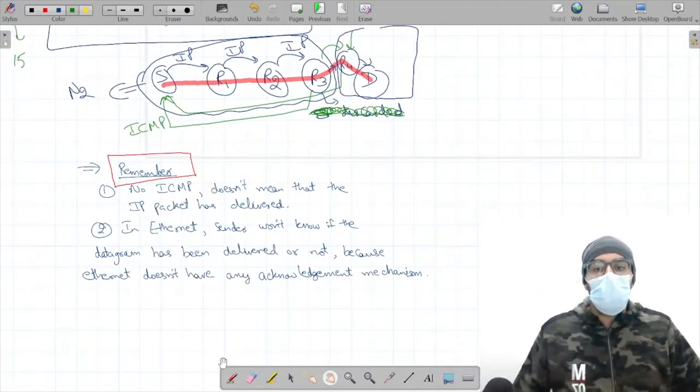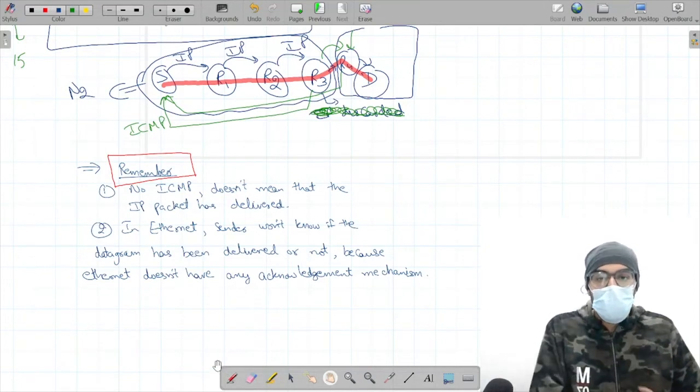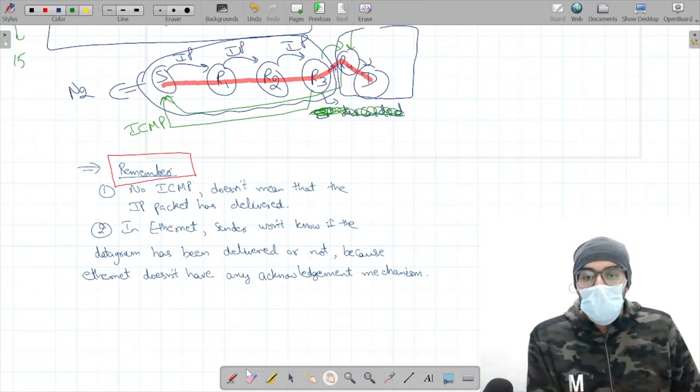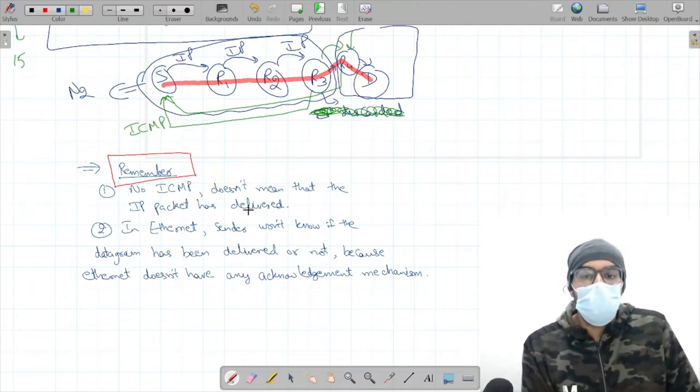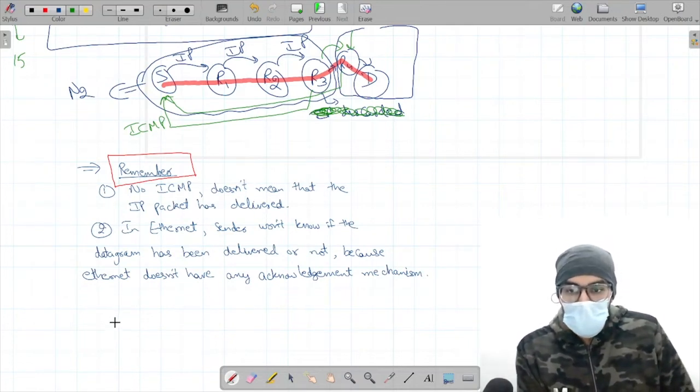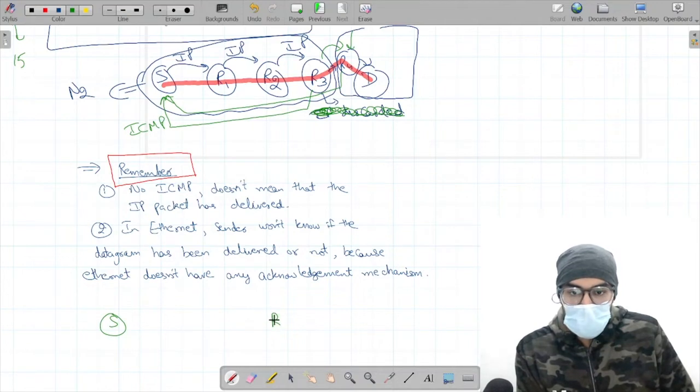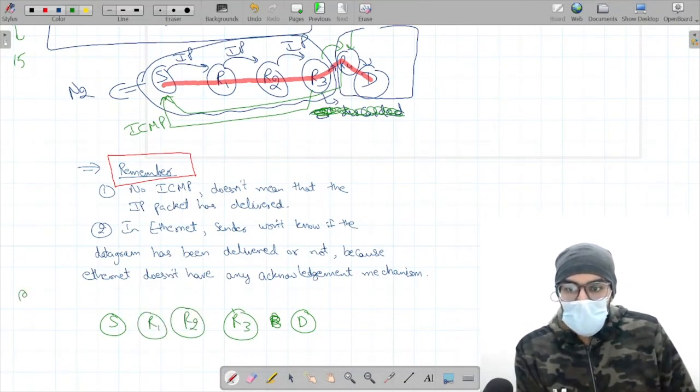Now there are certain points that you should remember about ICMP. No ICMP does not mean that the IP packet has been delivered. This means that if this is the source, this is the destination, and this is router R2, this is router R1, and they are in the Ethernet network.